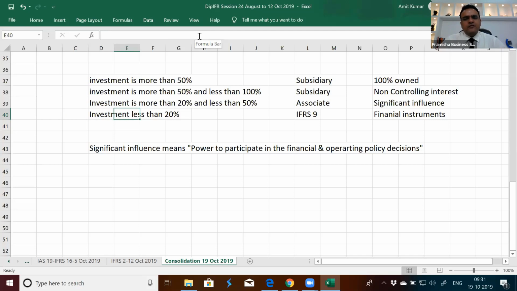The total 100% investment in any entity is decided. Less than 20, IFRS 9 financial instruments. More than 20, less than 50, associate. More than 50 and less than 100, there is a subsidiary as well as non-controlling interest. 100% owned, it will be merely your subsidiary.